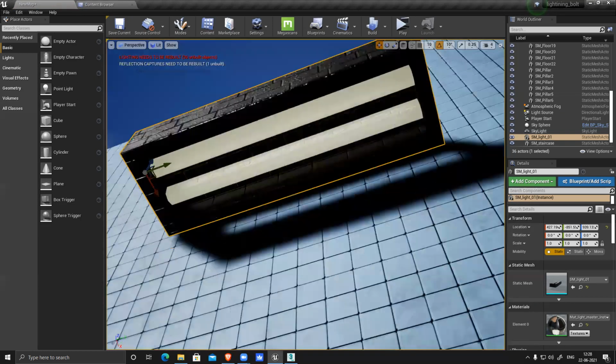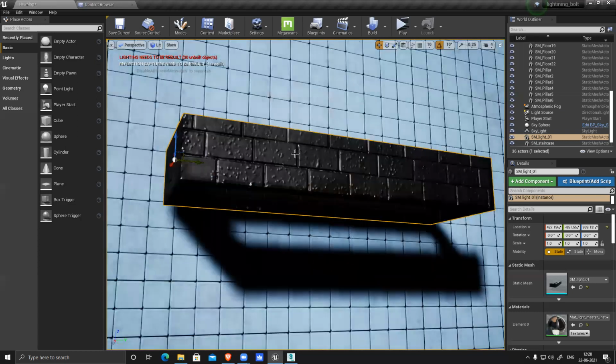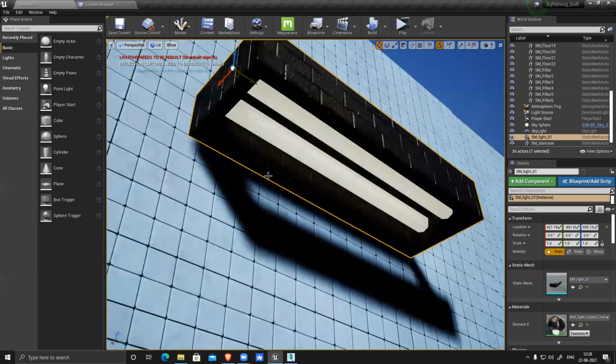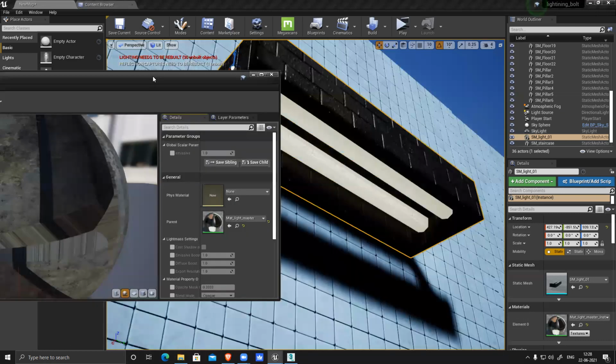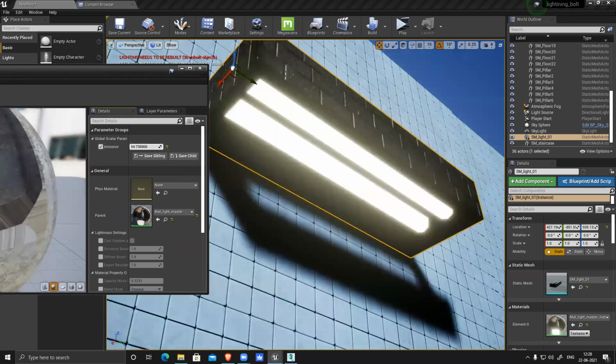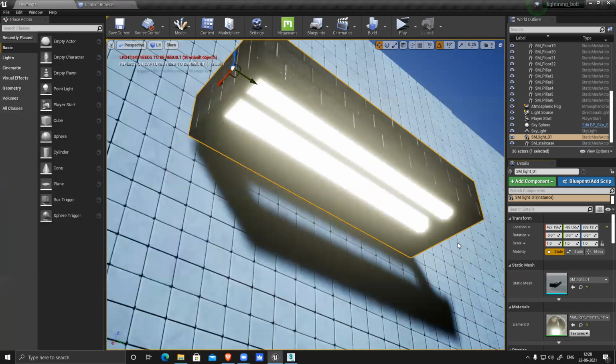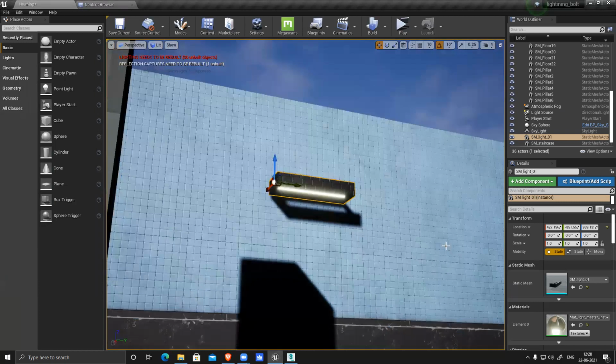The reason is this particular thing, my texture, there's some issue. I have to mask it out. That is an update for now only. So this should emit light. To create emitting light, what I have to do is double click, open the instance, go to the MSC parameter that we created. Now you can see there's a parameter here. Click this and increase it. You can see now I can control this light. But it's just glowing, it's not creating any light here.